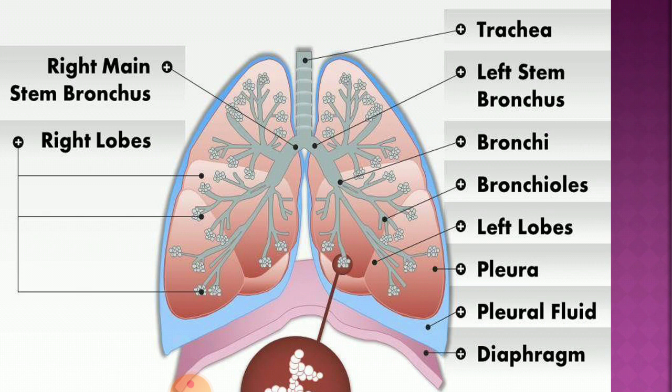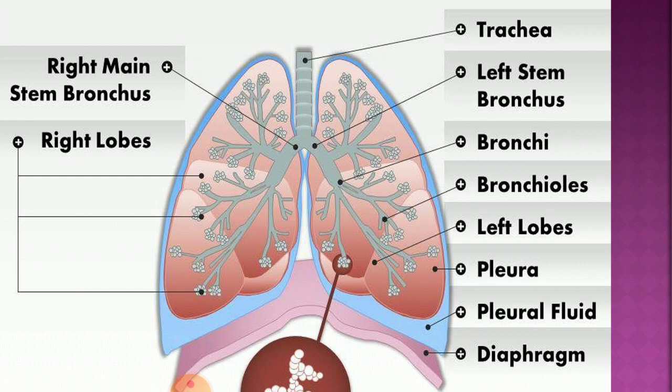If you see, the right lung has three lobes, whereas the left lung has two lobes. Remember, the right lung is larger and divided into three lobes, whereas the left lung is smaller and divided into two lobes.